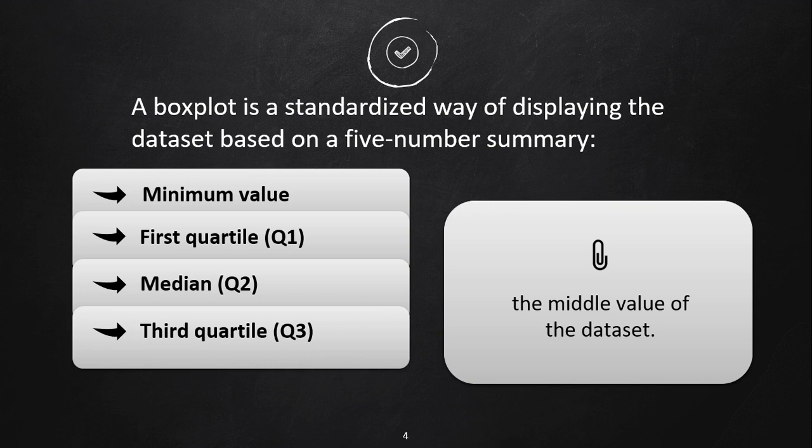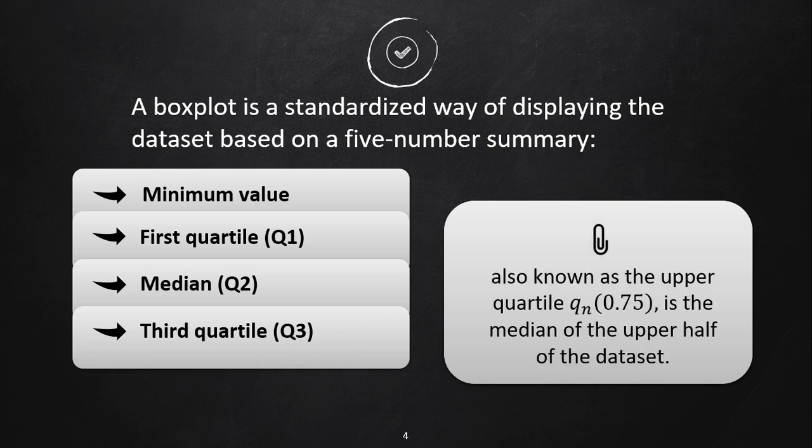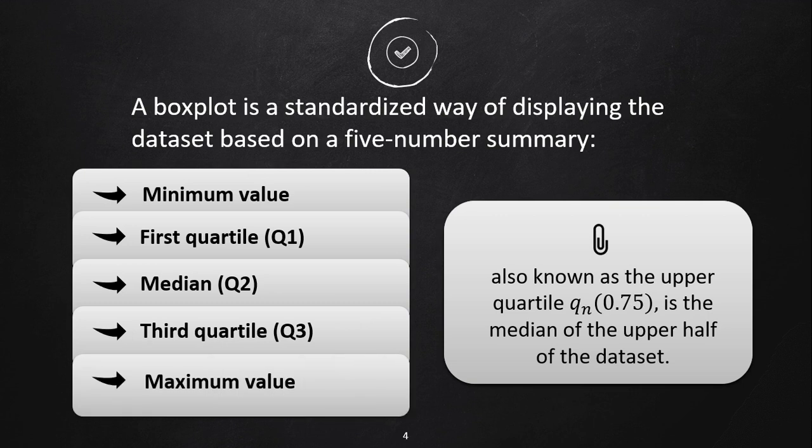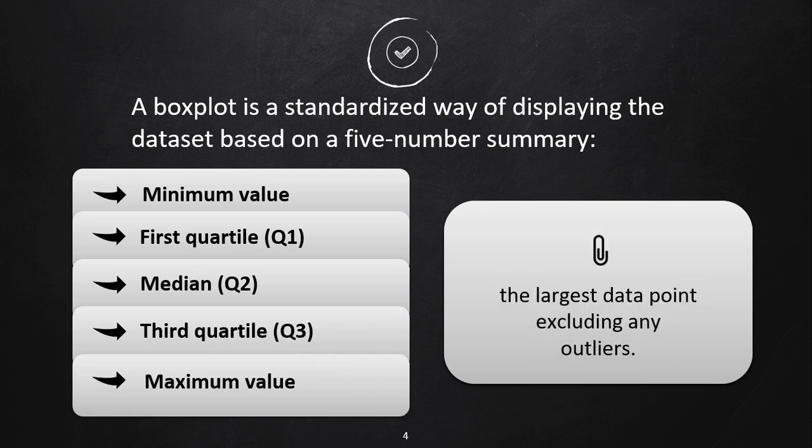The next is third quartile. Third quartile, also known as the upper quartile, is the median of the upper half of the dataset. The last is maximum value. Maximum value is the largest data point excluding any outliers.